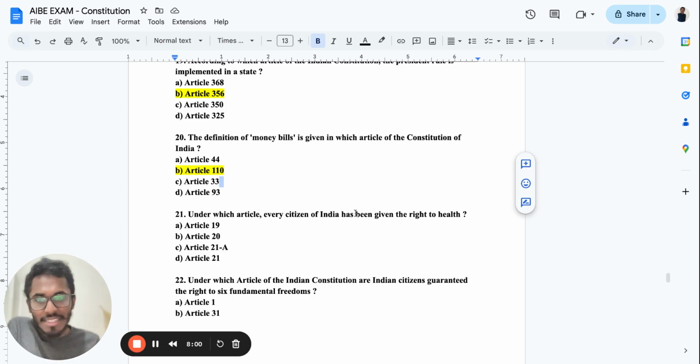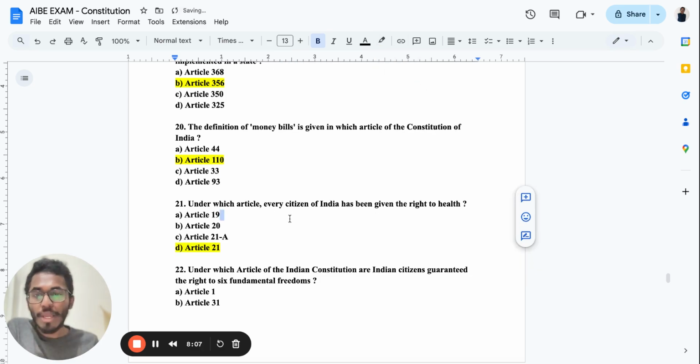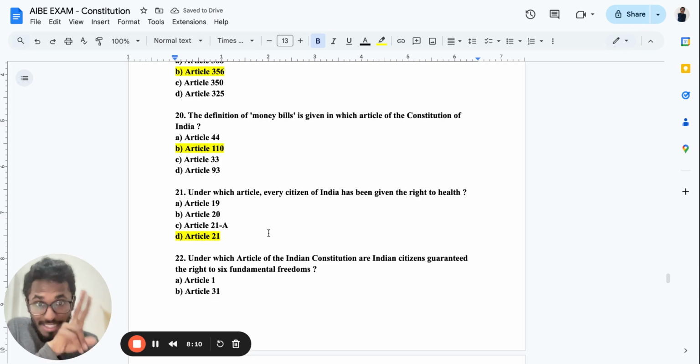Under which article every citizen of India has been given the right to health? Right to health comes under which article? Article 21. You should be knowing this. Right to health. If you're able to learn one or two landmark judgments under Article 21, that would also be good.